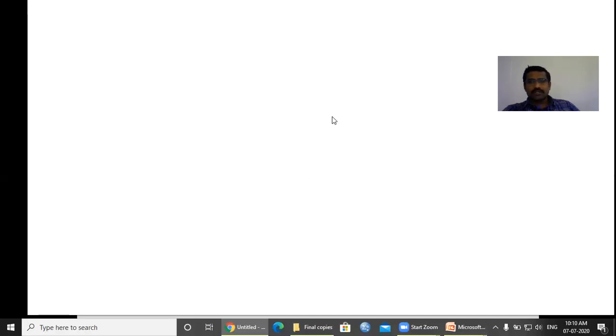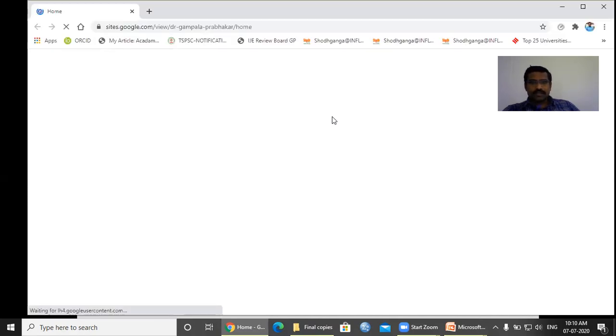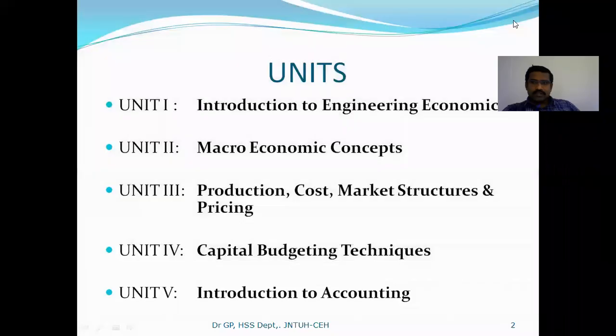So here, the first unit deals with the microeconomics, right? So in microeconomics, particularly engineering economics, means in a production department, how the engineer utilize the given resources to produce a commodity.